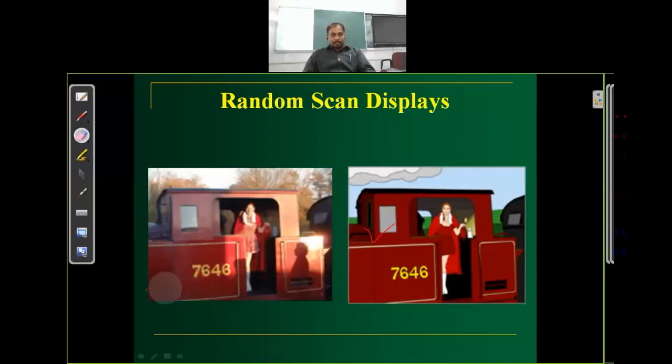In this example, suppose this is a realistic image. If we plot this image using a random access system, it will look like this. The image is displayed by a set of lines.